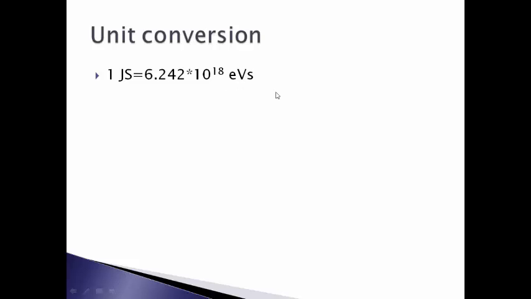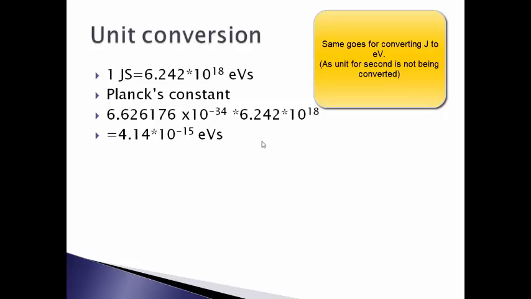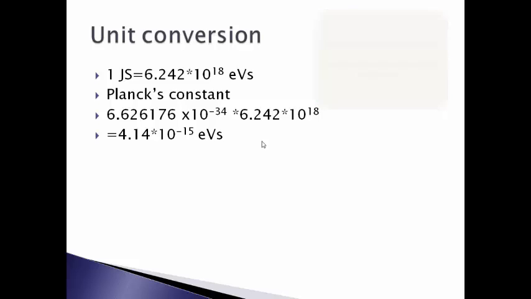So you can convert Planck's constant by multiplying the joule second value by this conversion, and we get approximately 4.14 times 10 to the power negative 15 electron volt second. For some questions we can use this directly. For some questions, based on the value of h or the energy given, we might have to interconvert.